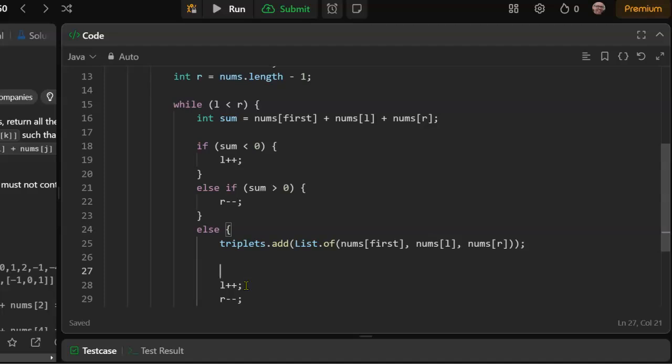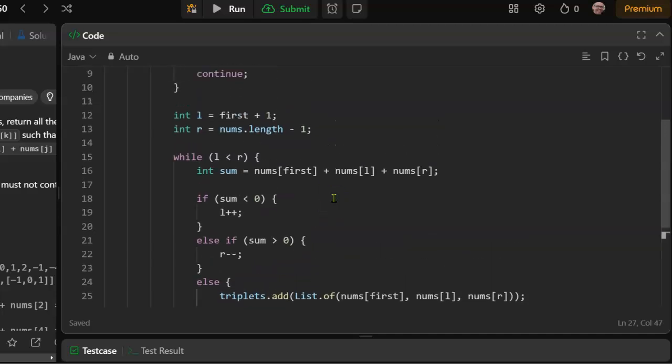So let's say while nums L equals nums L plus 1.